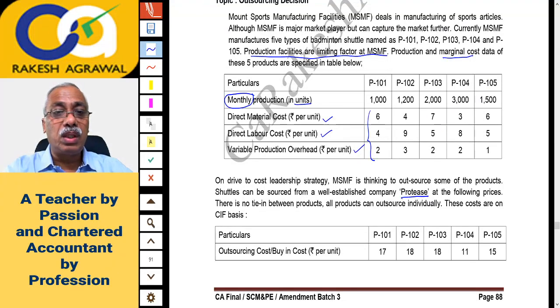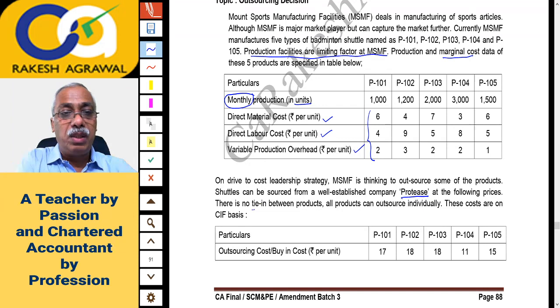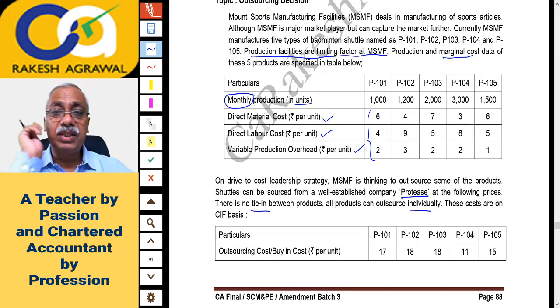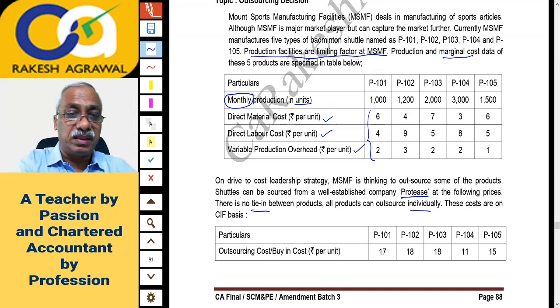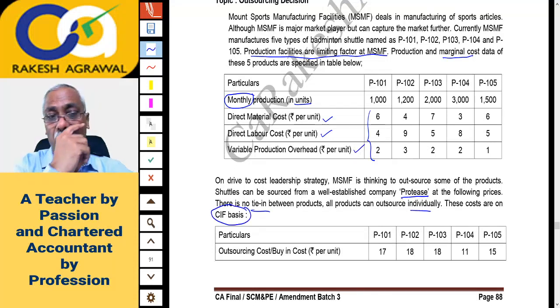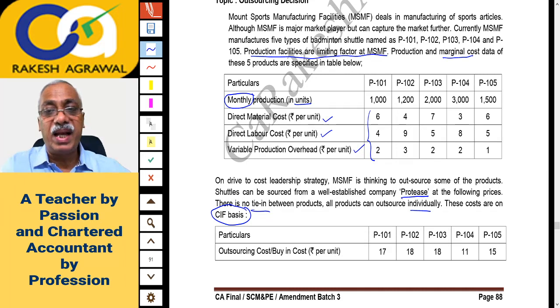There is no tie-in between products. All products can be outsourced individually, and these costs are on CIF basis. So you must be importing. In case of import, CIF basis is cost, insurance and freight. At this price, the goods will land at your port, your domestic port, from the foreign company. So cost, insurance and freight. That price is given at which the goods will land at your Indian port.